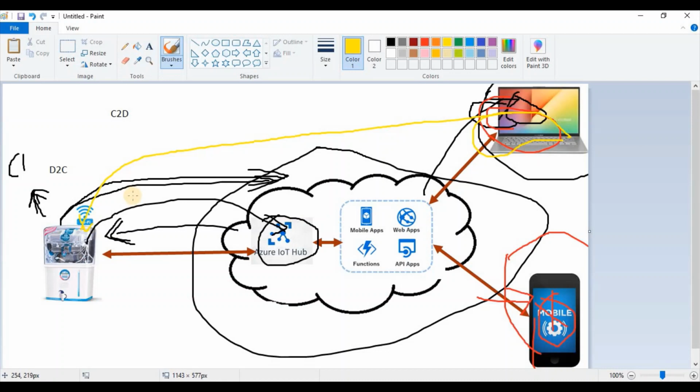This is the main advantage, that the company does not need to go every time. Now the company will visit the customer location only when a physical service visit is required.